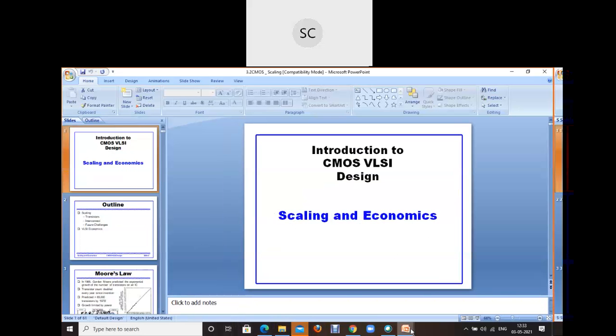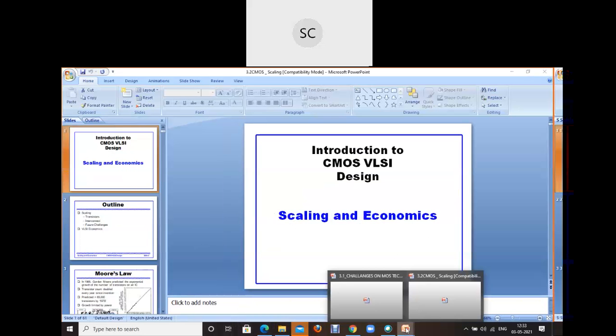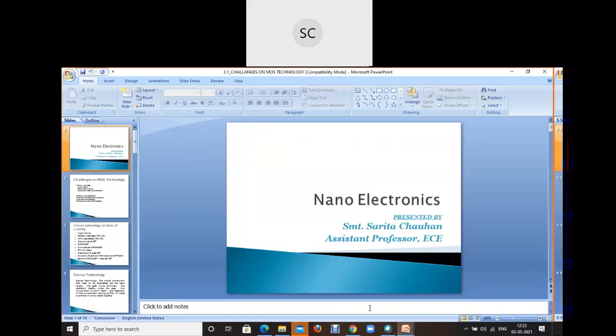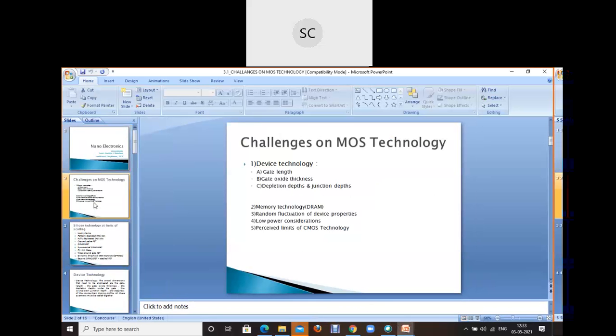Fine. So, first of all, before going for CMOS VLSI design, scaling, and economics, we'll look at the challenges of MOS technology. As far as MOS technology is concerned, that is the gate length, gate oxide thickness, depletion depth, and junction depth. Apart from the device technology challenge, some other challenges are there. Please write down this: memory technology, DRAM, random fluctuation of device property, low power consideration, perceived limits of CMOS technology, and so on. Fine. I am giving you 1 minute to write down.